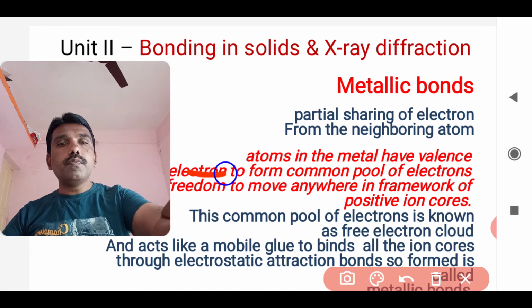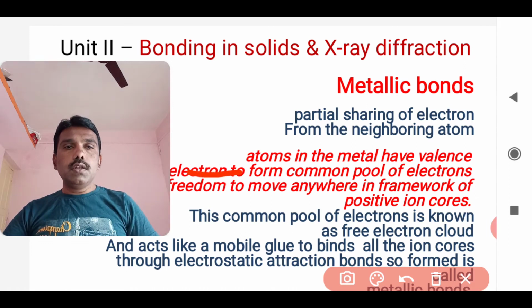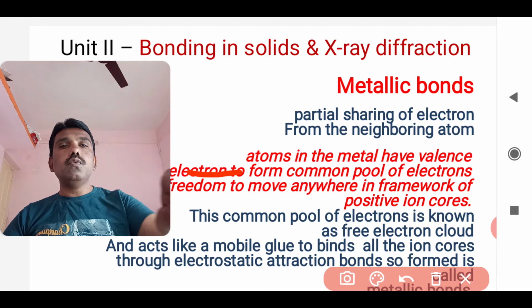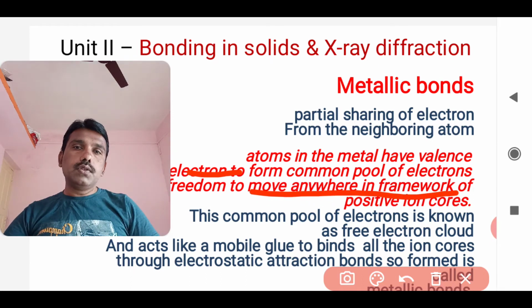Once the pool is formed, the electrons have the freedom to move anywhere within the framework of positive ions. Due to that, the common pool of electrons is known as a free electron cloud.